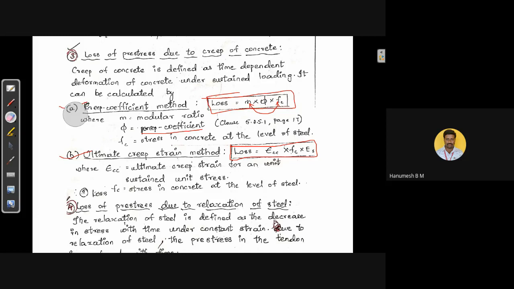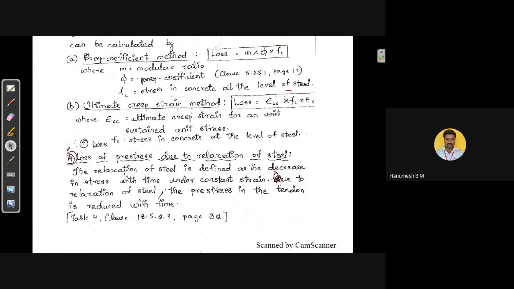That is about the loss of pre-stress due to creep of the concrete. Now, again we shall move to the other type of losses, that is loss of pre-stress due to relaxation of the steel. The relaxation of the steel is defined as decrease in stress with the time under constant strain. Due to relaxation of the steel, the pre-stress in tendon is reduced with time.